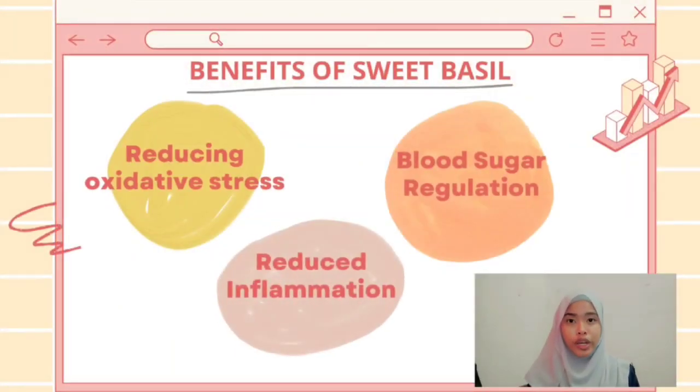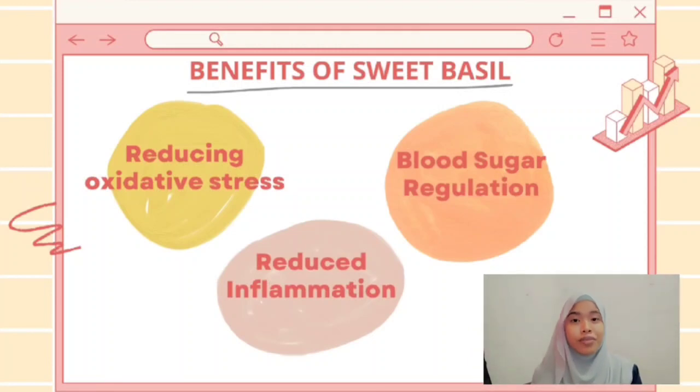Let's move to the next one. Here, we provided 3 benefits of sweet basil. The first one, reducing oxidative stress. Basil is full of antioxidants such as eugenol and limonene. These antioxidants can help to fight free radicals in the body, or else these free radicals can lead to cell damage. Do you know that sweet basil can help in reducing inflammation?